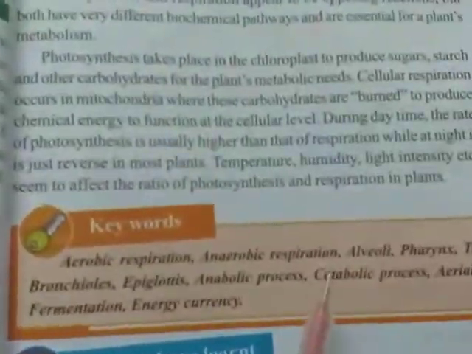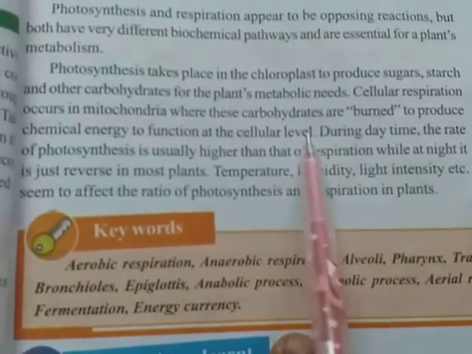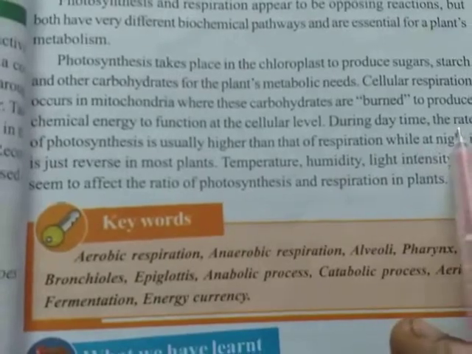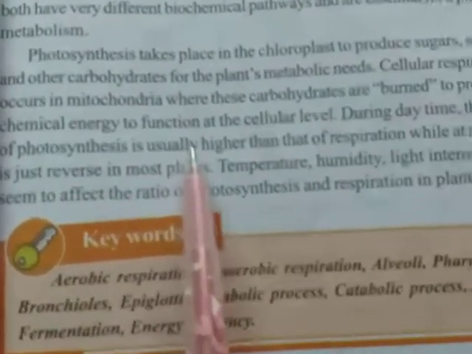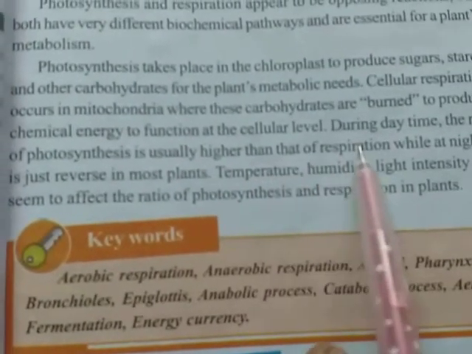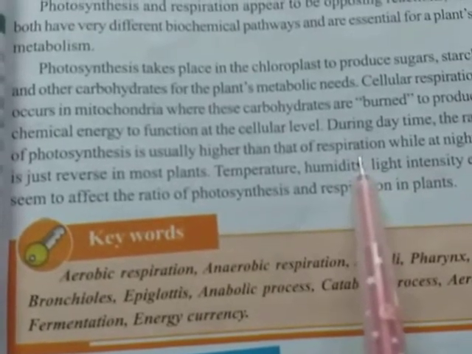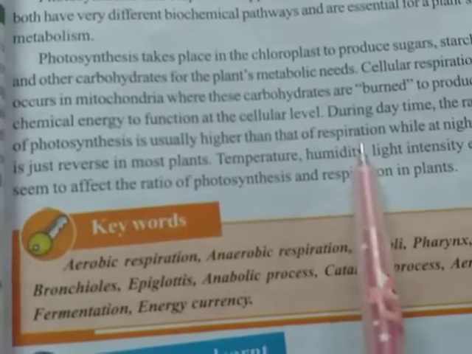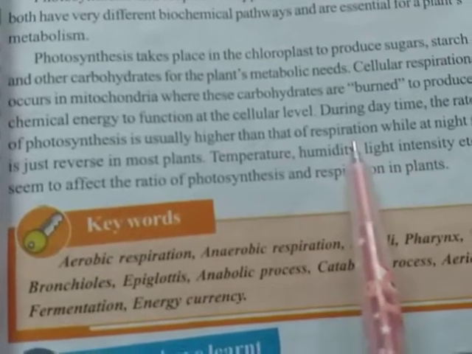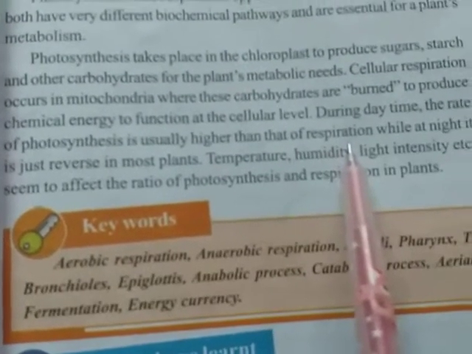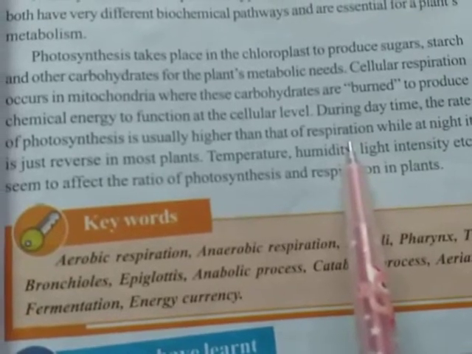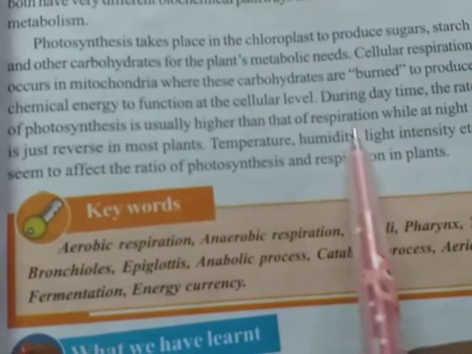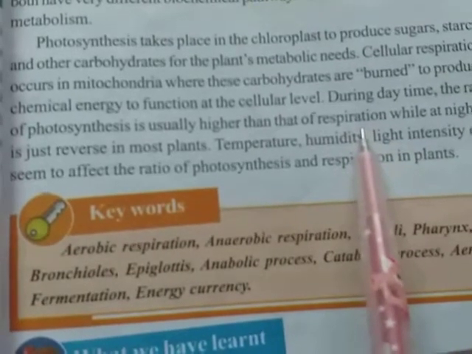Some important points about photosynthesis and respiration: during the daytime the rate of photosynthesis is usually higher than that of respiration. When do we observe respiration? In plants and also in animals, it is carried out the entire daytime and nighttime, 24 by 7.